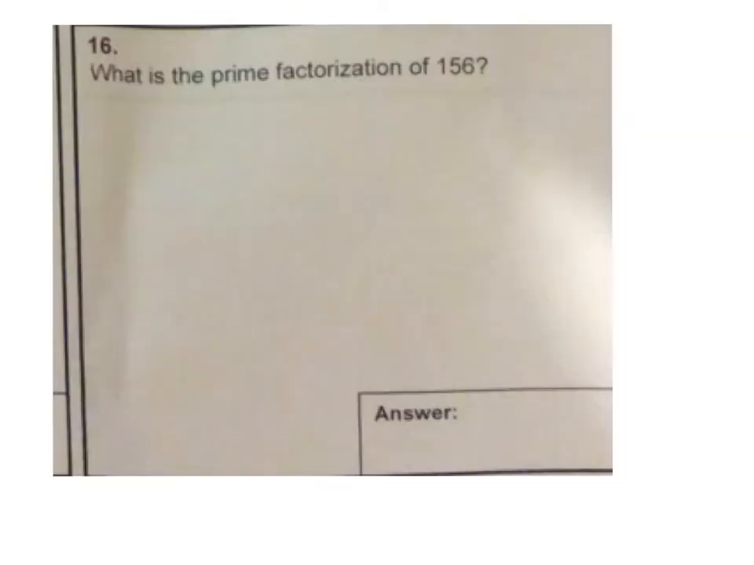Number 16. What is the prime factorization of 156? Again, it doesn't matter what factors you start off with. Everybody will end up with the same answers at the end. So I know that 3 goes into 156, and it goes in 52 times. 3 is prime, so I circle it so I don't forget it in my answer.